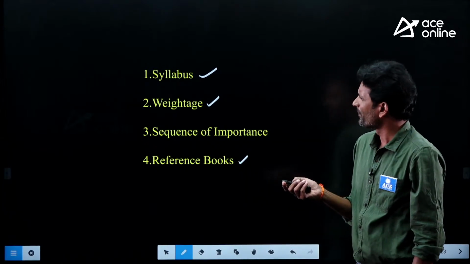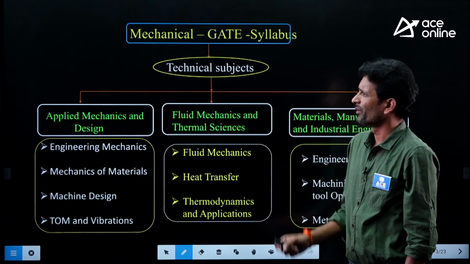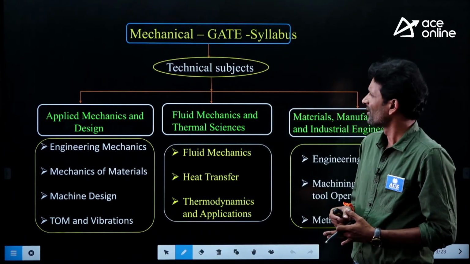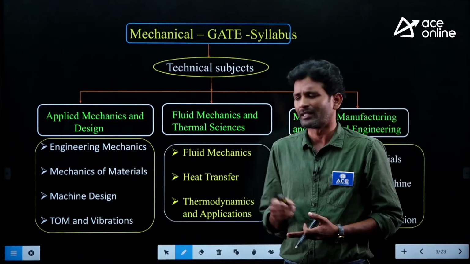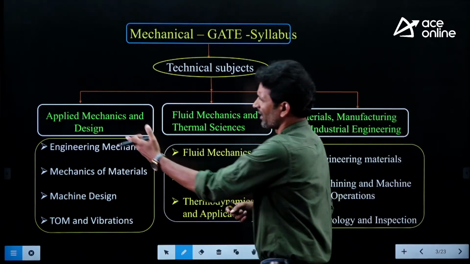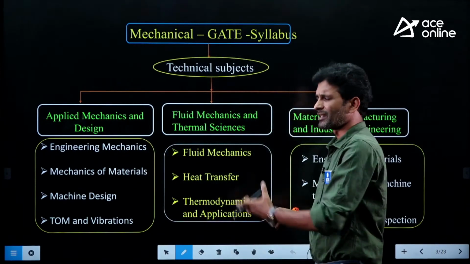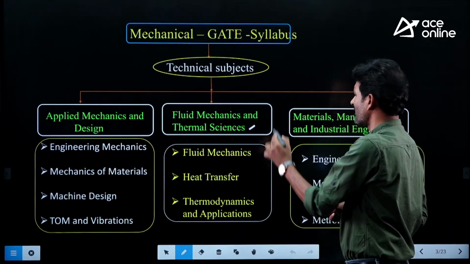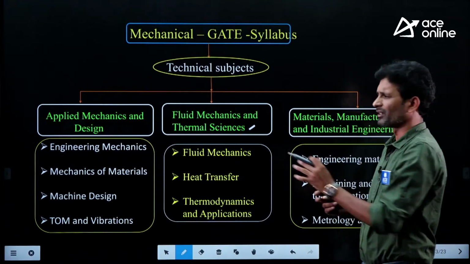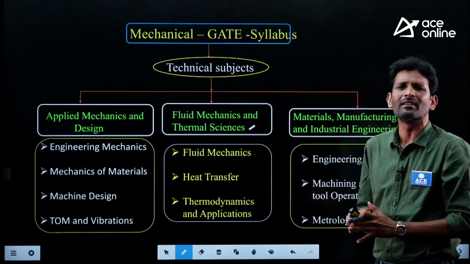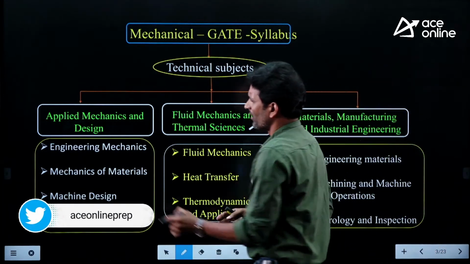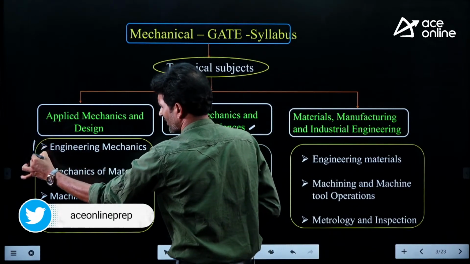Now, I am going to first take the syllabus pattern. First of all, I am taking the mechanical branch, and we observe the syllabus related to the subject. As far as GATE is concerned, the technical subjects are divided into three categories. First category, applied mechanics and design. Second category, fluid mechanics and thermal sciences. And the third category, materials, manufacturing and industrial engineering. These are the three areas for the technical subjects of the mechanical stream. Our subject is categorized under the first part.